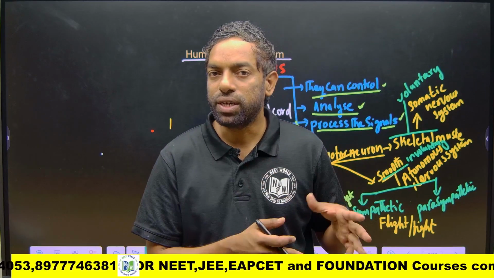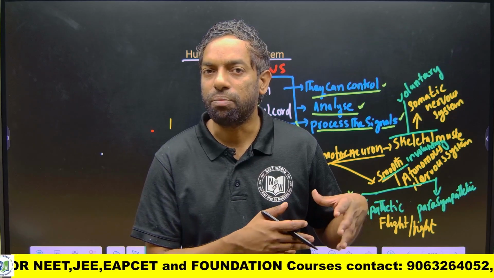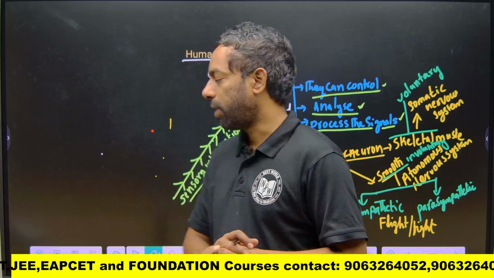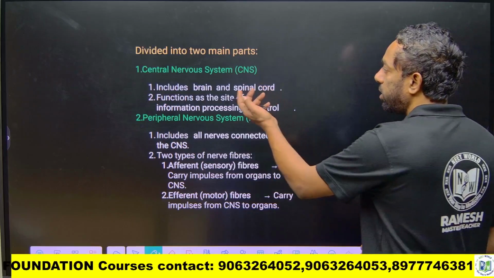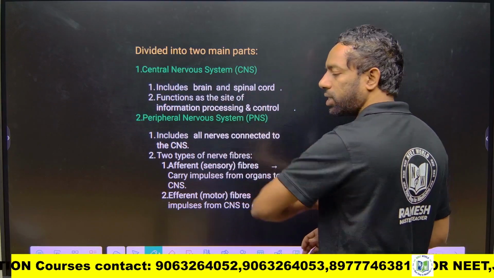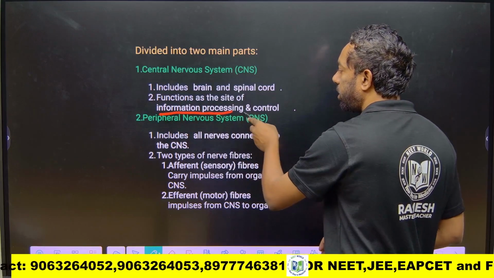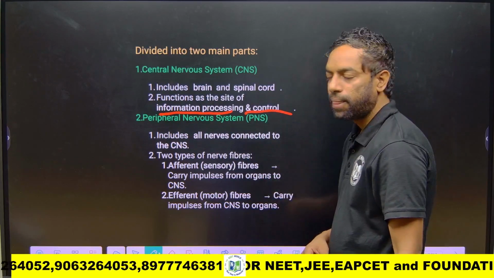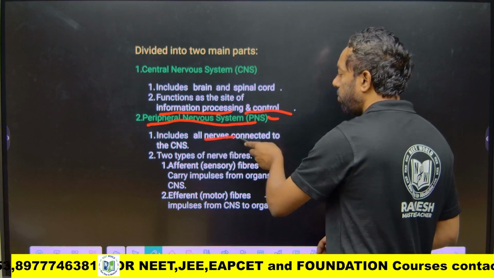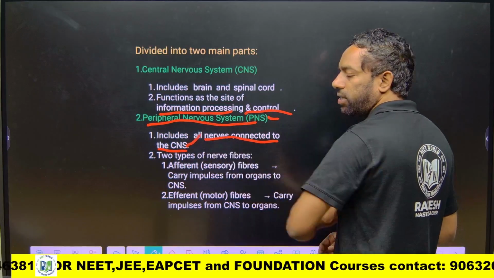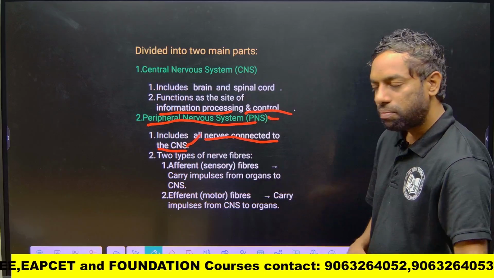We are going to discuss what the spinal cord is, what the brain is, and what is under the control of the brain or other parts. If we read about the central nervous system, it includes the brain and spinal cord, and its functions are to process information and control the signal. The peripheral nervous system, PNS, includes nerves connected directly to the CNS.